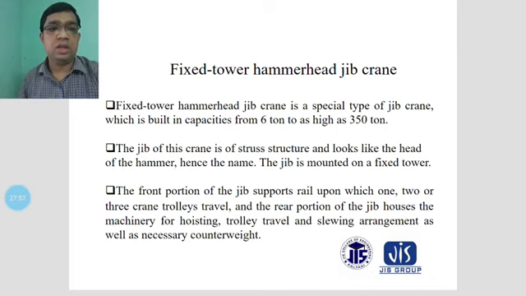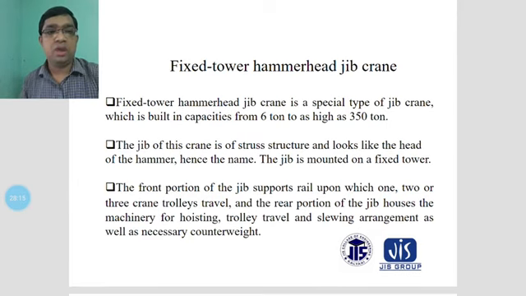The free ends are given, and then the heads, and these heads look like a hammer. This jeep is mounted on a fixed tower and moves according to requirement. The front portion of the jeep supports a rail upon which one or two crane trolleys travel.